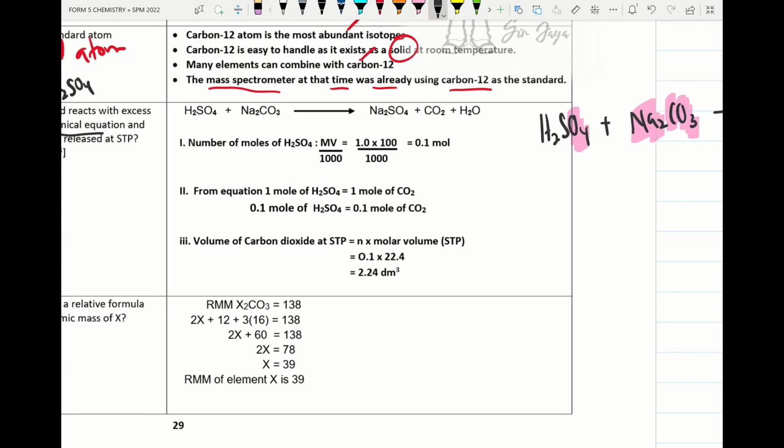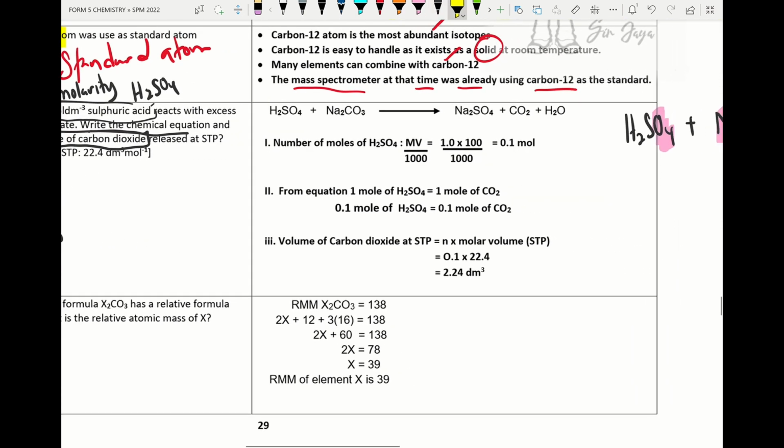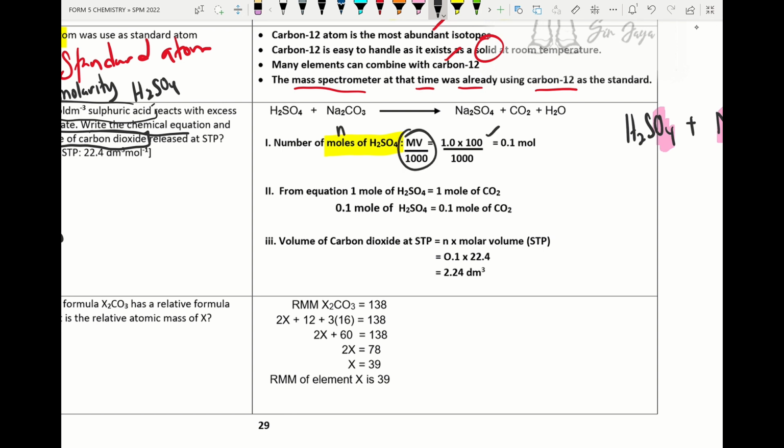Alright, so second step, how to find the volume. We read the question. They want the volume of carbon dioxide and the information given in the question is on sulfuric acid. So this is a stoichiometric calculation. First step, we convert into number of moles. The number of moles of sulfuric acid, we use MV over 1000. We apply, we find the number of moles, 0.1 mole.